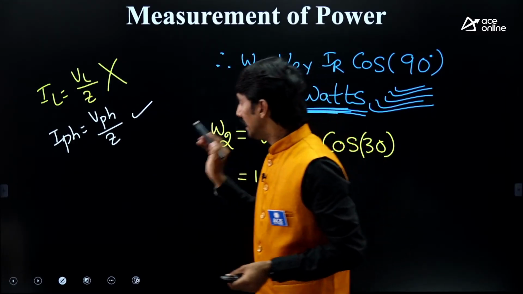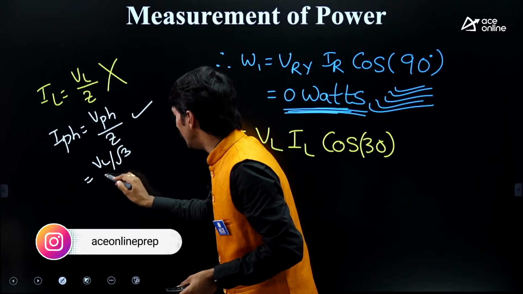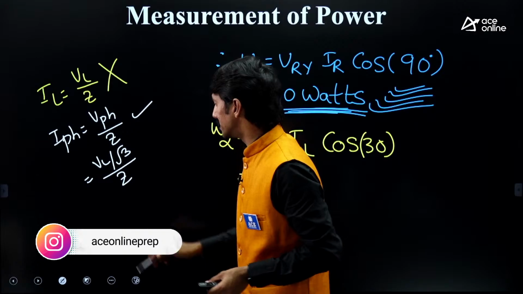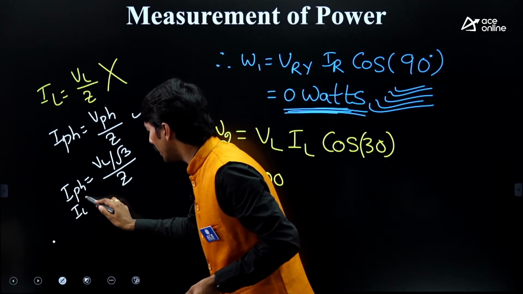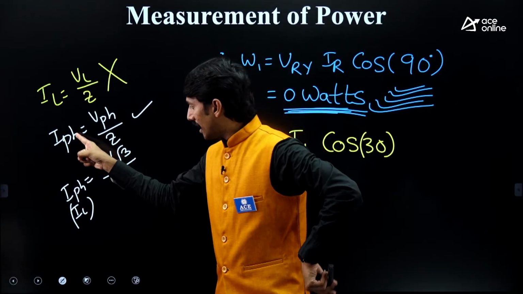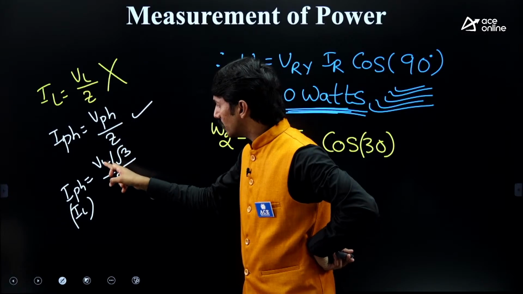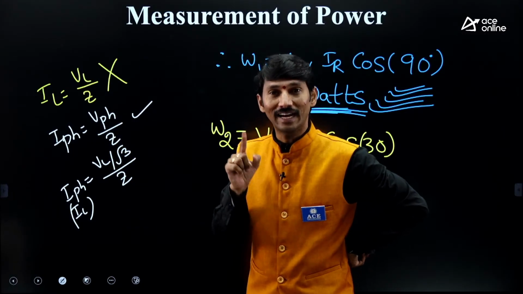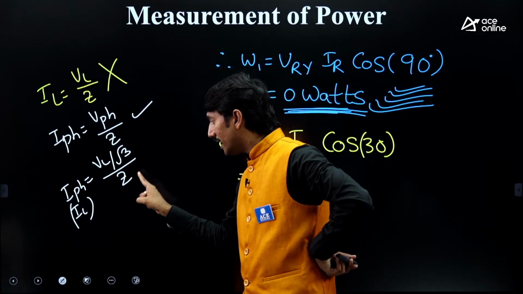And in the star connection, V phase is equal to VL by root 3, divided by Z. And in the star connection, I phase is equal to IL. So in the star connection, I phase equals IL, and V phase equals VL by root 3. That's why in place of IL, you should write VL by root 3 by Z.